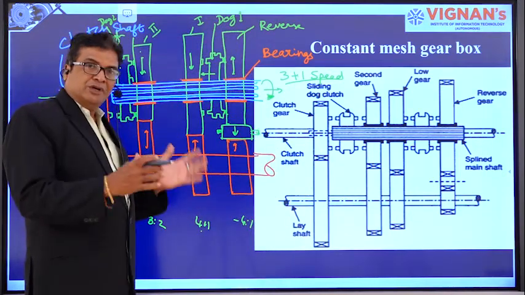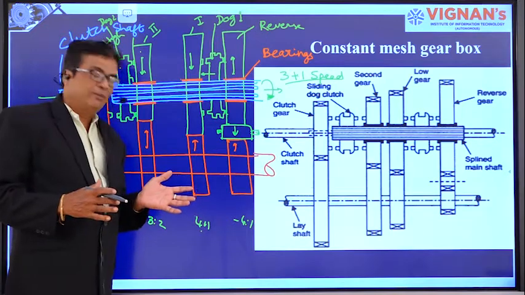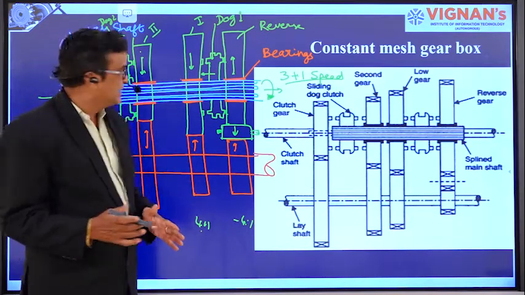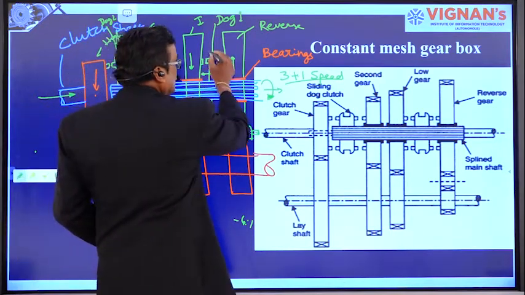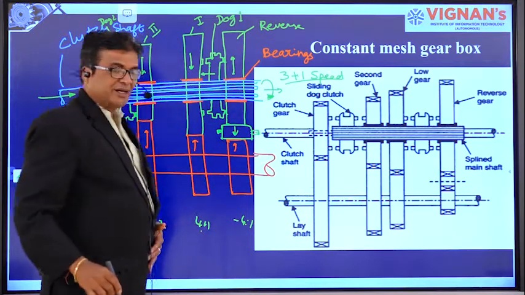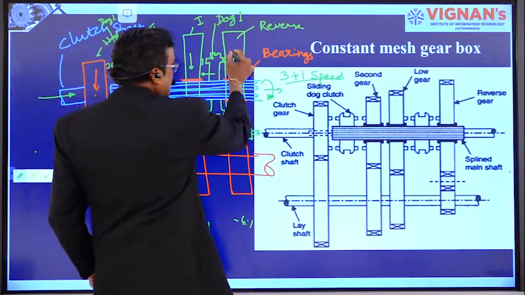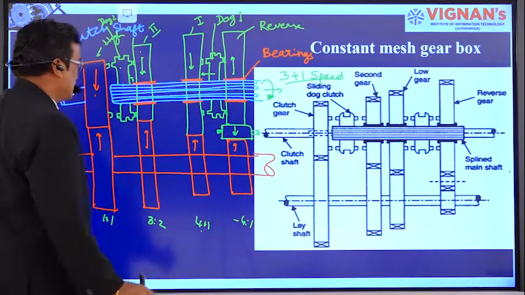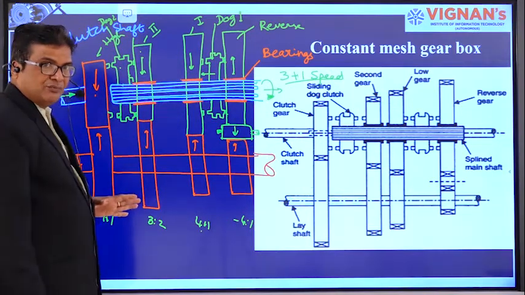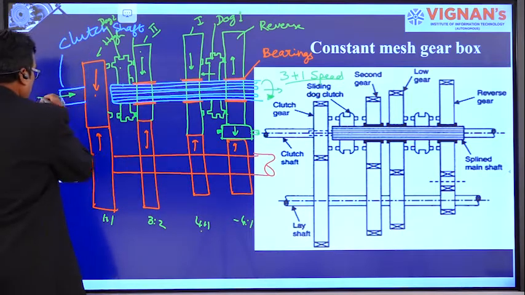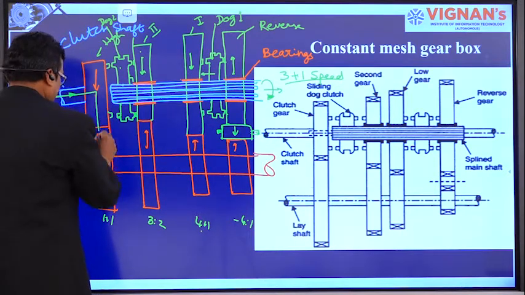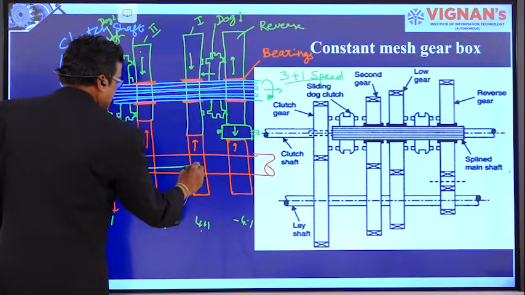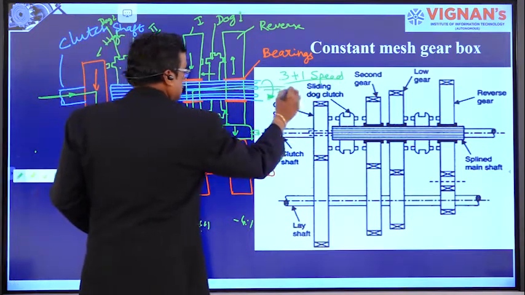Again, when the driver intends to move the vehicle in reverse, dog 1 is moved to the right side so that this will be engaged. So this reverse direction is obtained, right? Now if you want to see the direction of the wheels, the flow will be like this. This is first speed, like this.